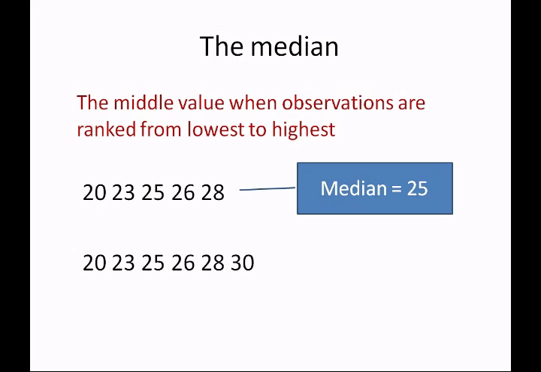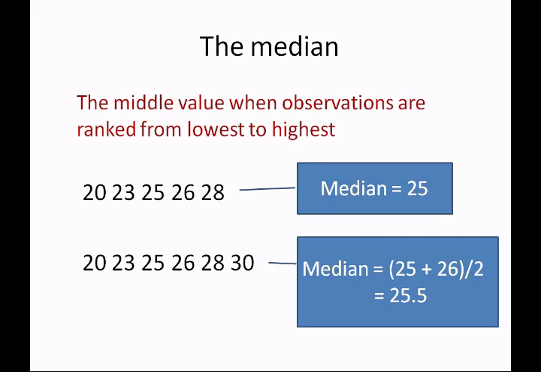When we look at the second list of data, we see that we've got an even number of observations, which means that we have 2 middle values, one of 25 and one of 26. When we have an even number of observations, the median value is given as the average of those 2 middle values, so 25.5 in this example.